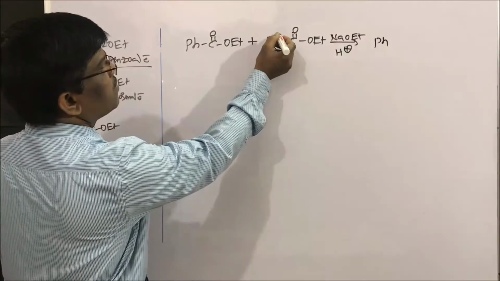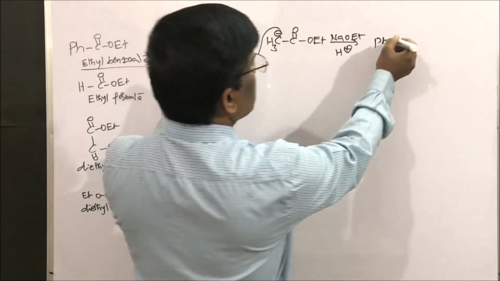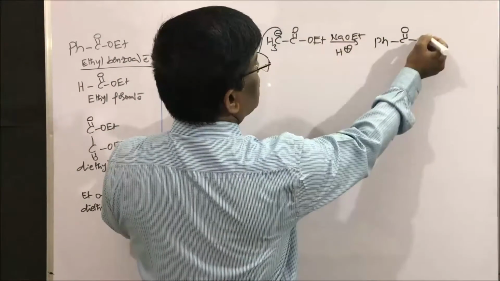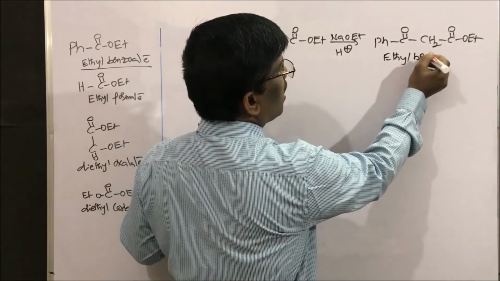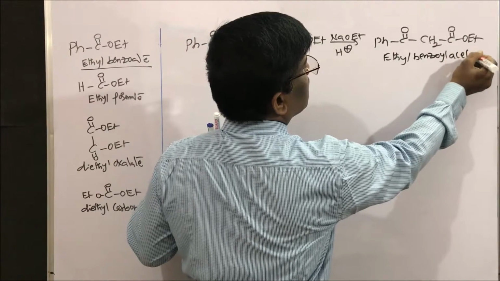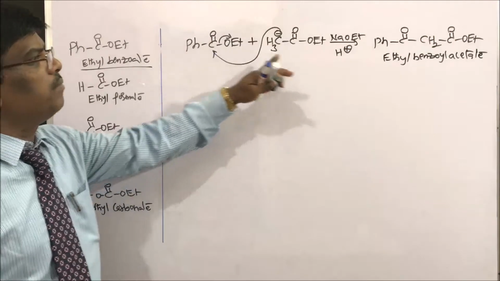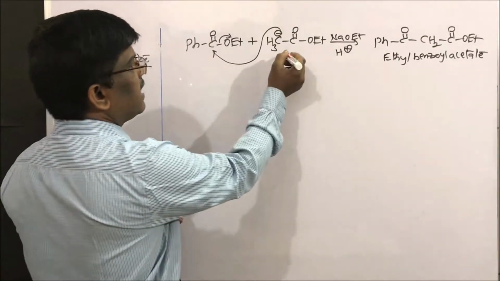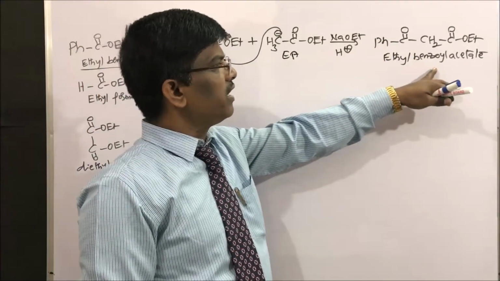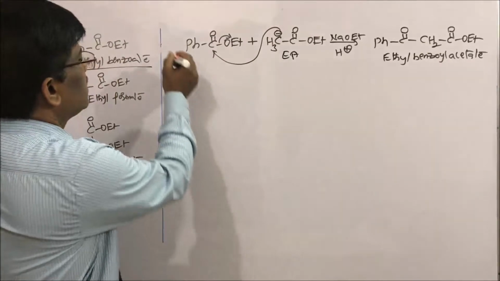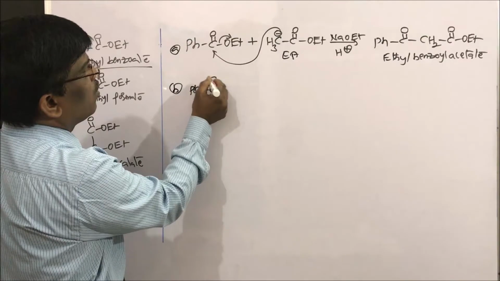This is very simple, I just add here, this goes out. So phenyl, CO, CH2, and then O, ethyl benzoyl acetate. This is one. Let us take the same compound and react with a ketone.